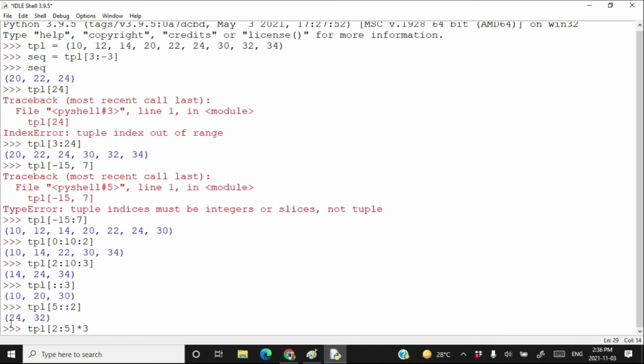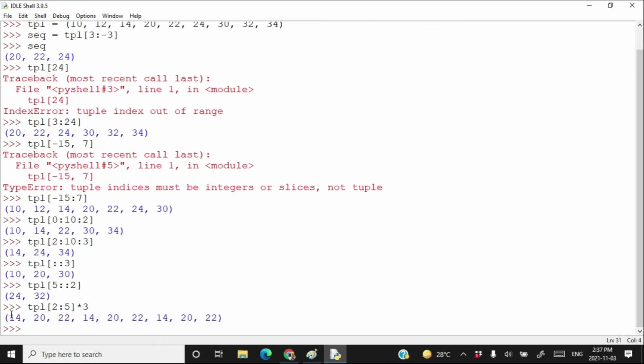Okay, so the new tuple will be created starting from the index 2, go up to index 4, means 14, 20 and 22 will be included in your new tuple, and replicate these 3 elements thrice to calculate a new tuple. So you are going to get a new tuple whose elements are 14, 20, 22, 14, 20, 22 and 14, 20, 22. Press enter and you can see here this is the situation.